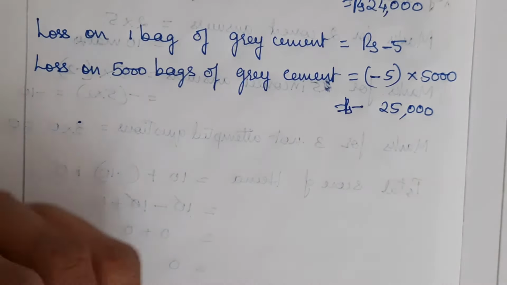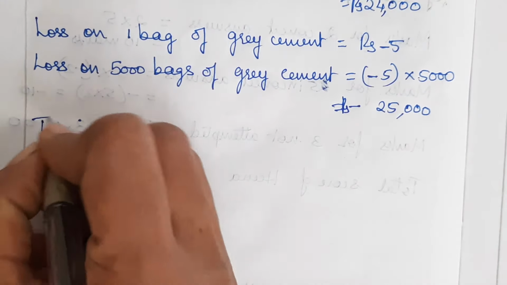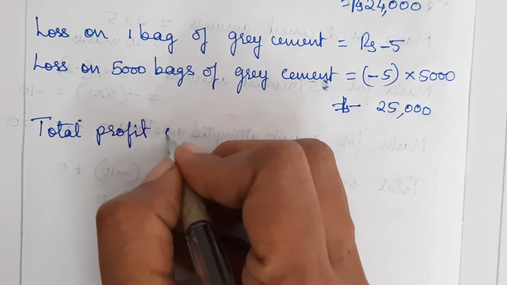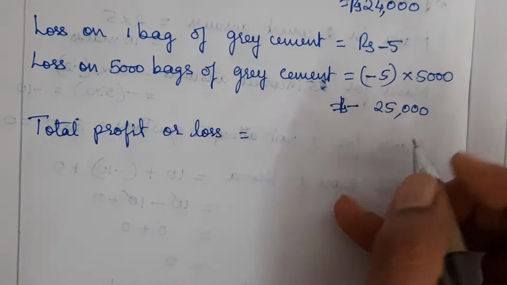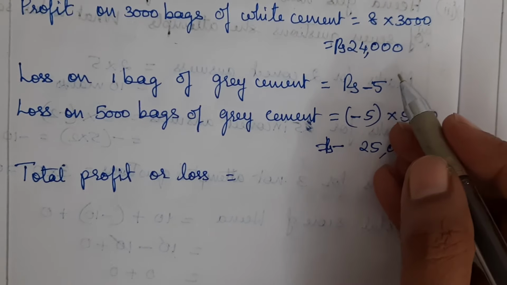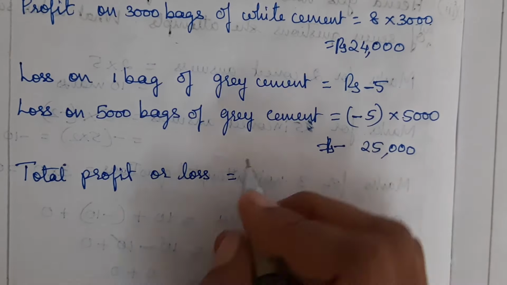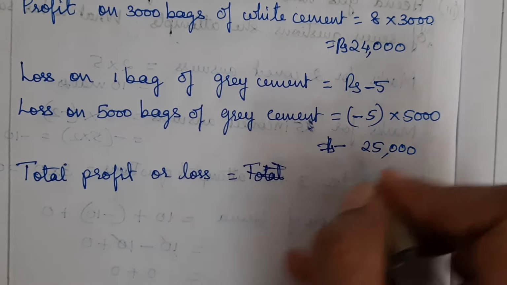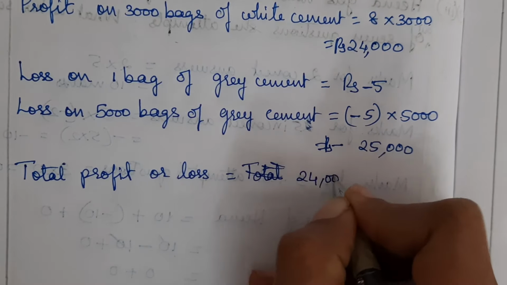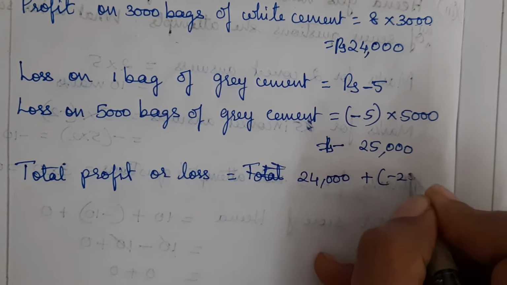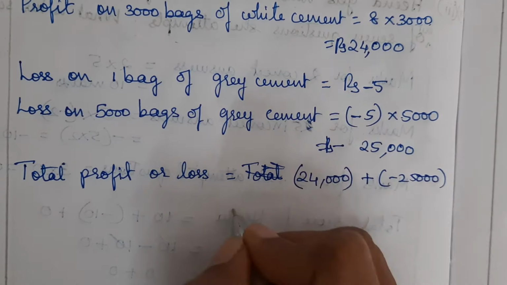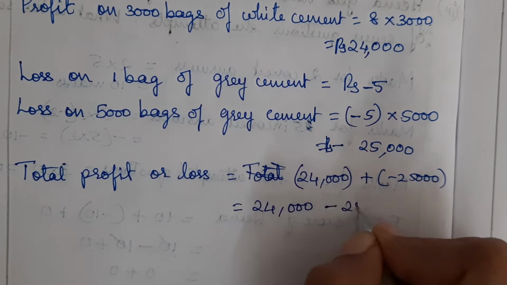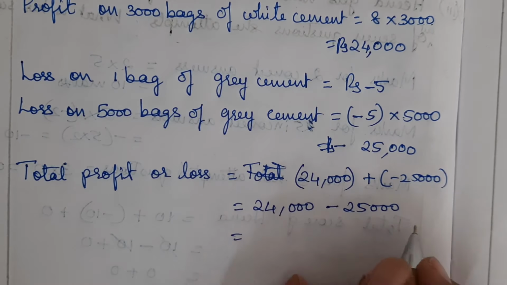Now what was the question? What is its profit or loss? In a month in total, we don't know whether it's profit or loss. So let's write total profit or loss as both added: 24,000 plus minus 25,000, which is 24,000 minus 25,000.